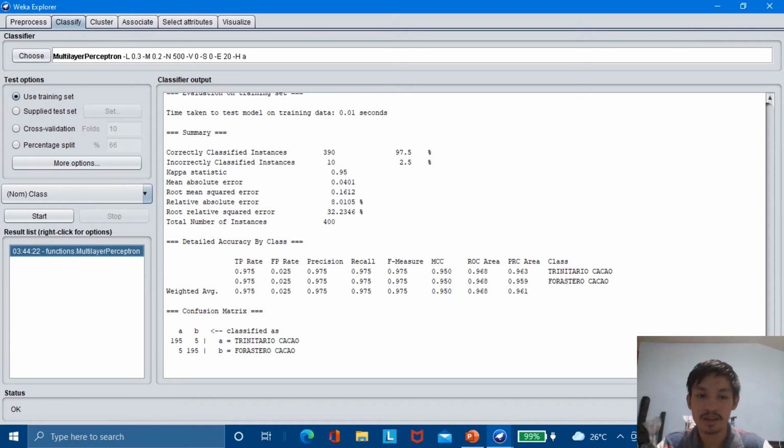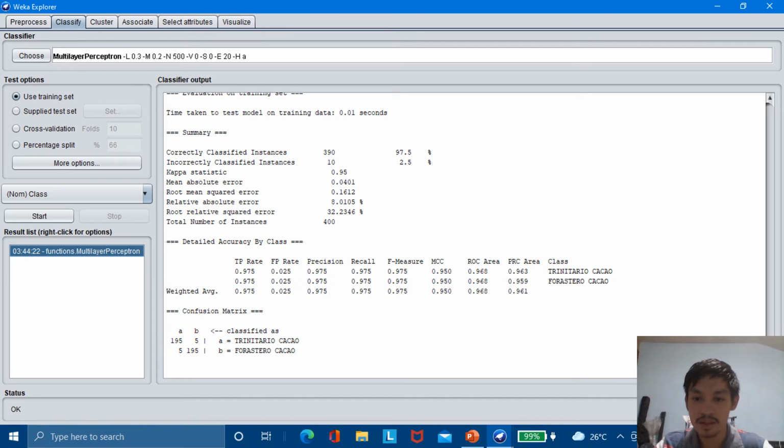And then click Start. We have gotten correctly classified instances of 390 at 97.5%. That's pretty high. And incorrectly classified instances of only 10 at 2.5%.